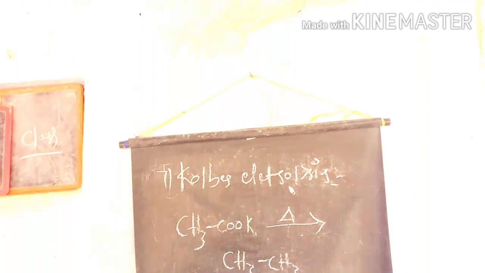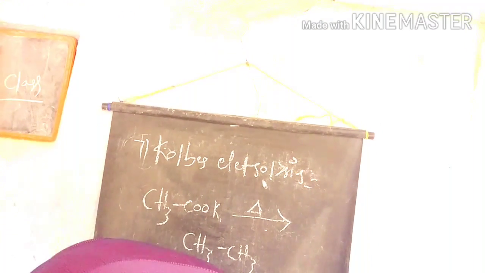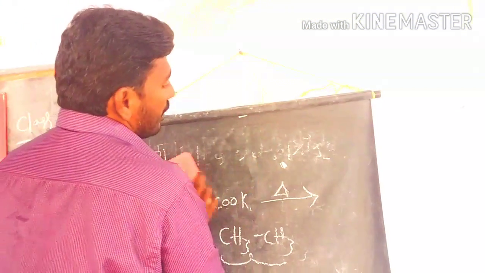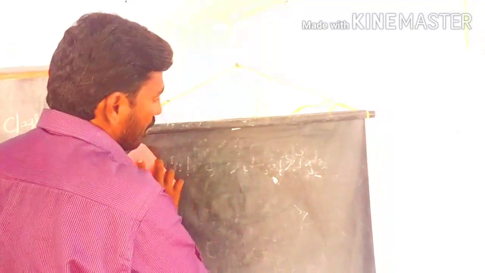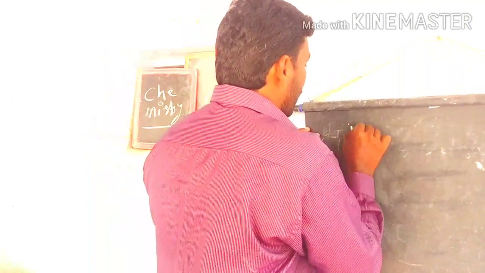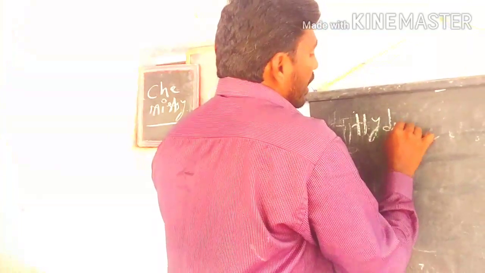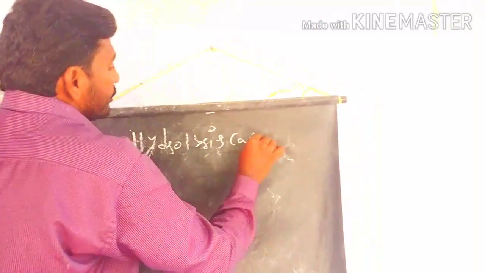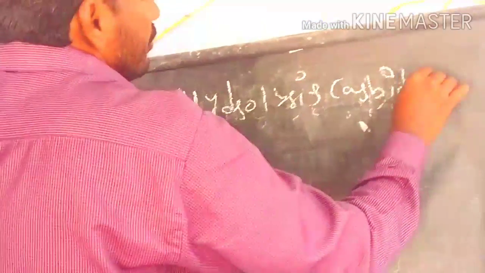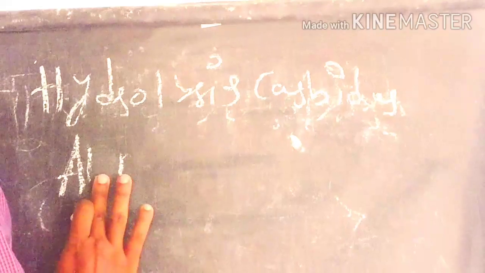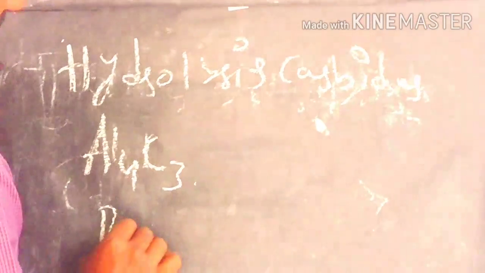The next one, hydrolysis of carbides. This is also one of the important reactions to prepare alkanes. Among these carbides we have aluminum carbide and beryllium carbide.